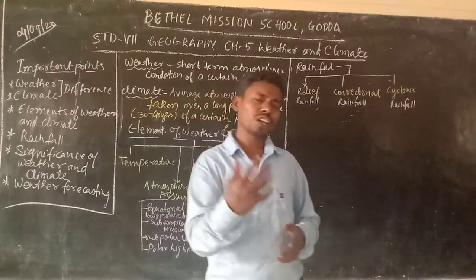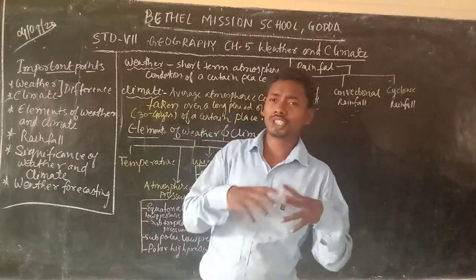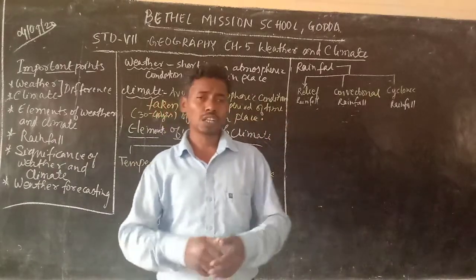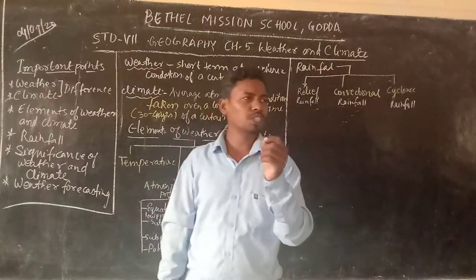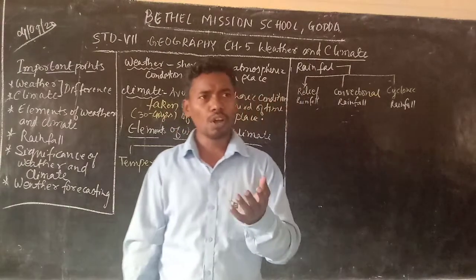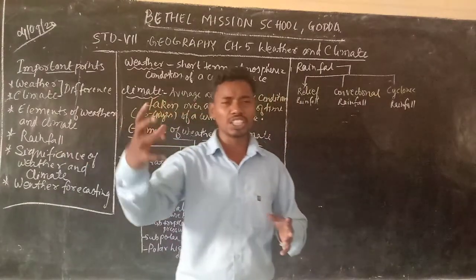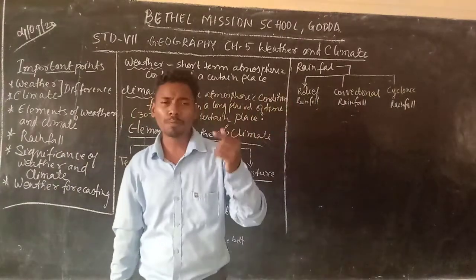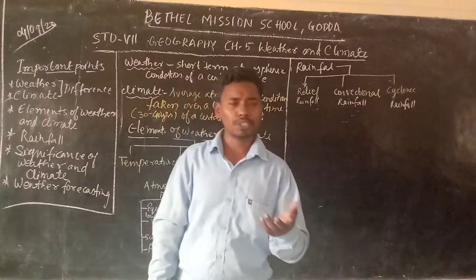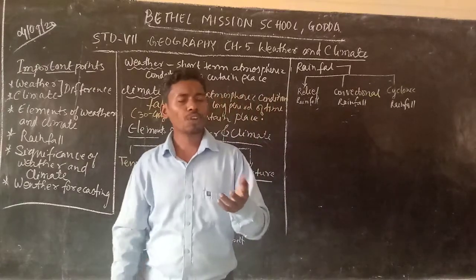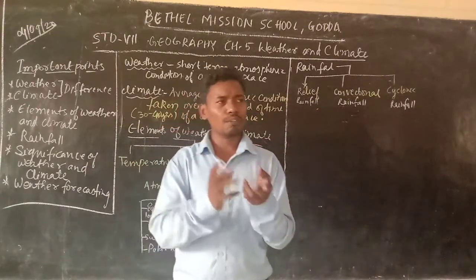So how do we identify whether the climate of a place is hot, or cold, or moderate? We take the mean temperature. Mean temperature is the average temperature of a day. For example, if we have a maximum temperature of 36 degrees centigrade and a minimum temperature of maybe 22 or 23 degrees centigrade, what happens? We take their average. So when we take their average, we get a temperature.